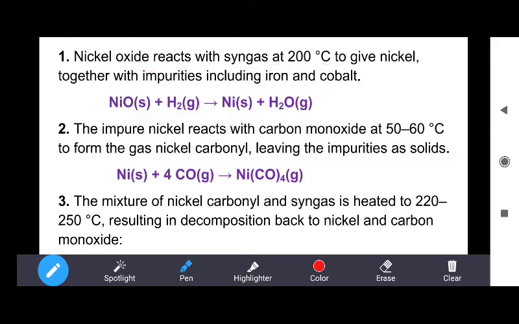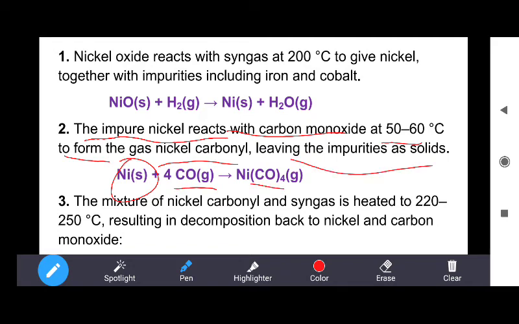So in the second step, the impure nickel metal reacts with carbon monoxide at 50 to 60 degrees Celsius to form gaseous nickel carbonyl. So only nickel will react with carbon monoxide to form gaseous nickel carbonyl at this temperature, leaving impurities as solid.